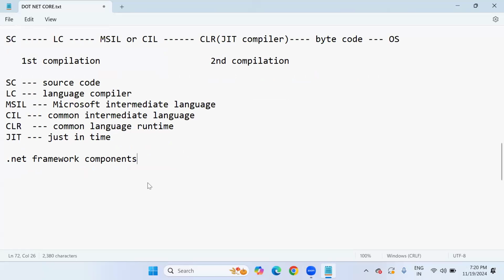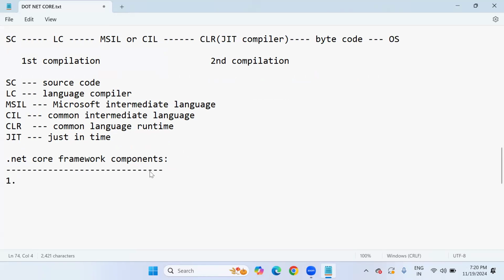Next, .NET framework components. There are mainly two components we need to discuss. .NET framework means .NET Core framework or .NET framework; both are the same. What framework components are there? There are two main components.